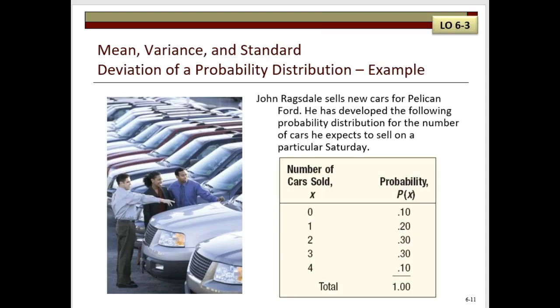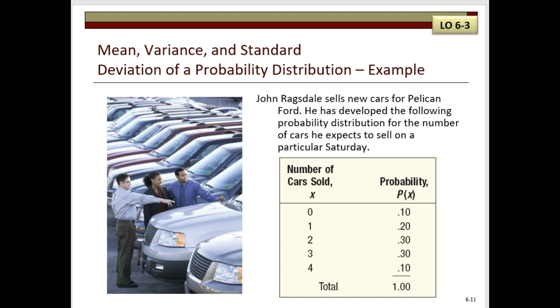We're going to look at an example on this slide to demonstrate how to compute certain statistics for a probability distribution. John Ragsdale sells new cars for Pelican Ford. John usually sells the largest number of cars on a Saturday. He has developed the following probability distribution for the number of cars he expects to sell on a particular Saturday, as shown in the table.